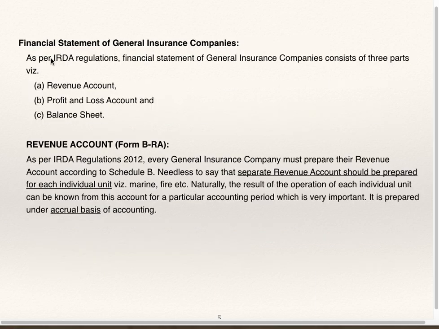Financial statements of general insurance companies. As per IRDA regulations, financial statement of general insurance company consists of 3 parts: revenue account, profit and loss account and balance sheet. Revenue account Form B RA. As per IRDA regulation 2012, every general insurance company must prepare their revenue account according to Schedule B. Needless to say that separate revenue account should be prepared for each individual unit, namely marine, fire, etc. Naturally, the result of operation of each individual unit can be known from this account for a particular accounting period, which is very important. It is prepared under accrual basis of accounting.